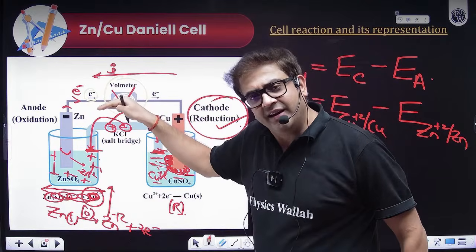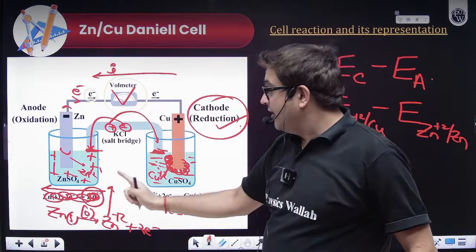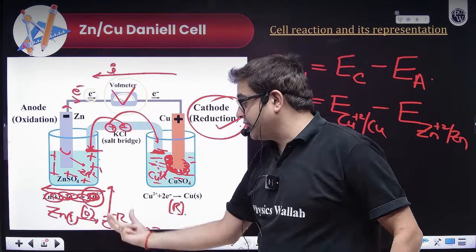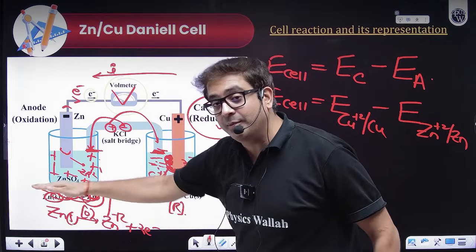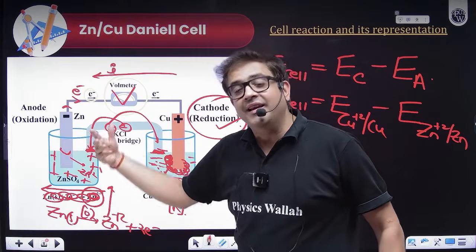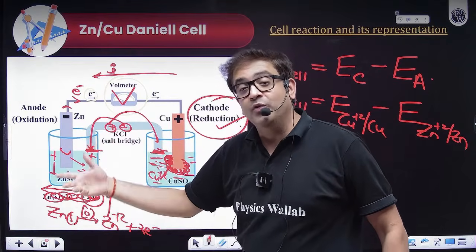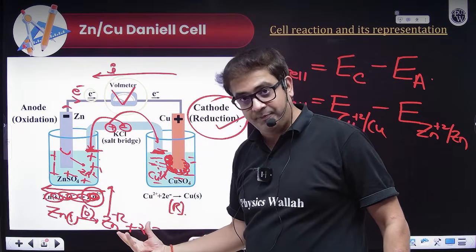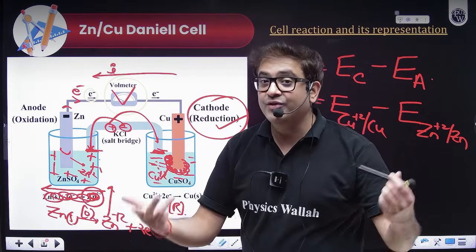Yes, you will get current. But soon enough, what will happen? As the concentration of zinc ion increases over here, the concentration of product will increase and it will force the equilibrium in the backward direction. So oxidation will happen in a lesser amount. The amount will keep getting lesser and lesser as the concentration keeps growing. So soon the cell will stop giving current.